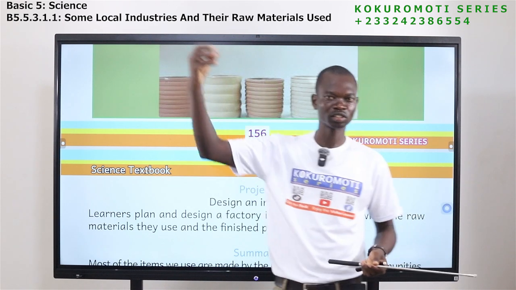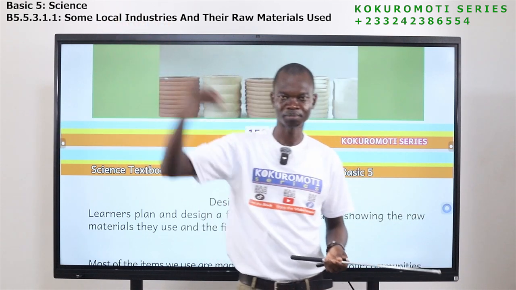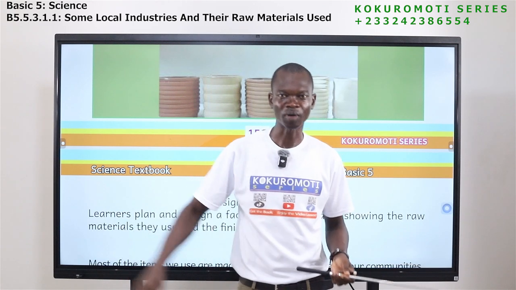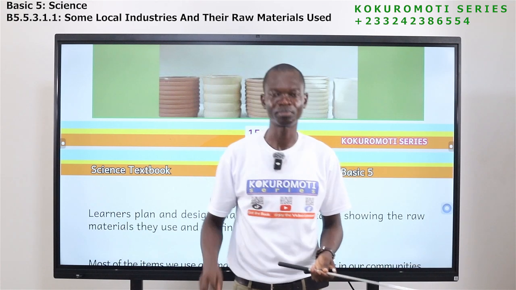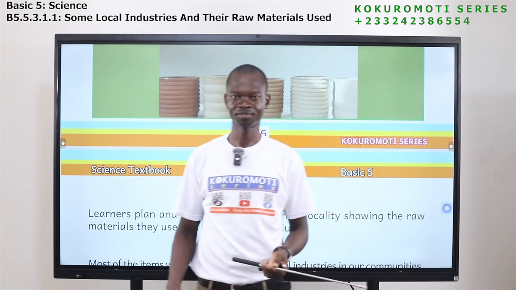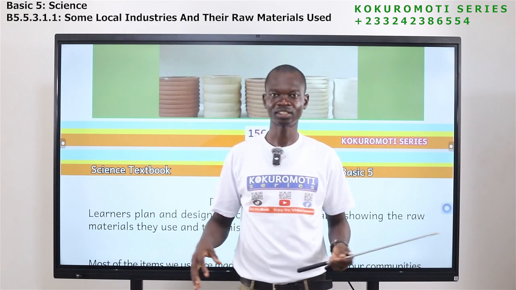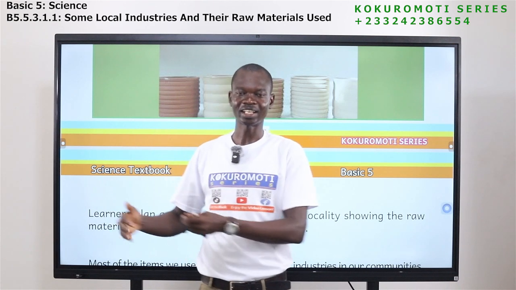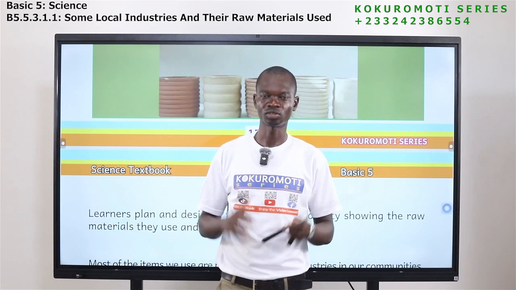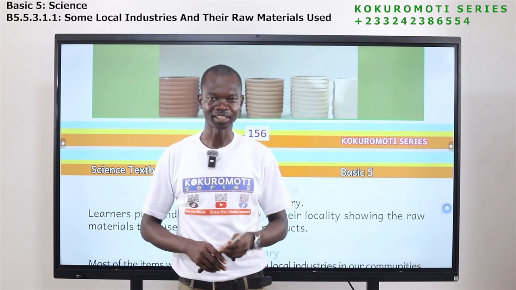They don't go to different countries to bring them. We get them from our area, from the same place, from our community. So these are the raw materials. And you have seen the kind of products that these industries produce. So this is what today we have learned.